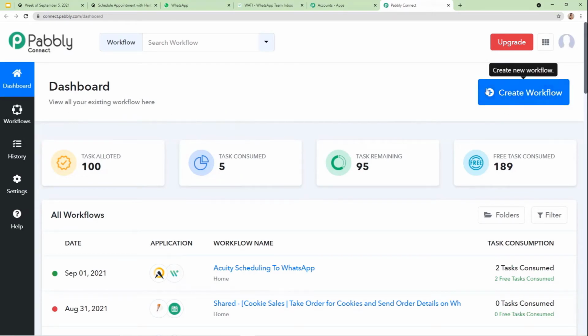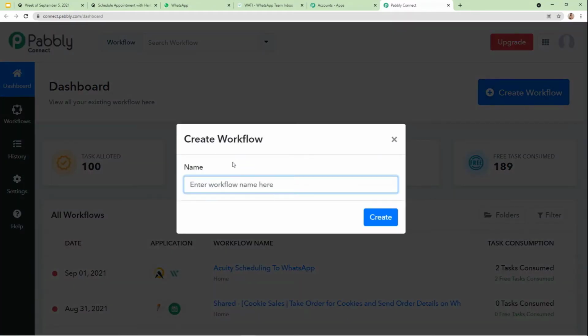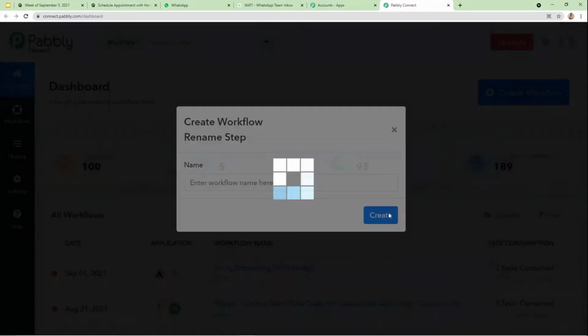Here on the top right corner, I'm going to click on Create Workflow, and you can see this dialog box will appear. It is asking us to give a name to our workflow. Here I'm going to give it the name Acuity Scheduling to WhatsApp. You can name it according to your choice, but right now I'm naming it according to our topic. I'm going to click on Create.